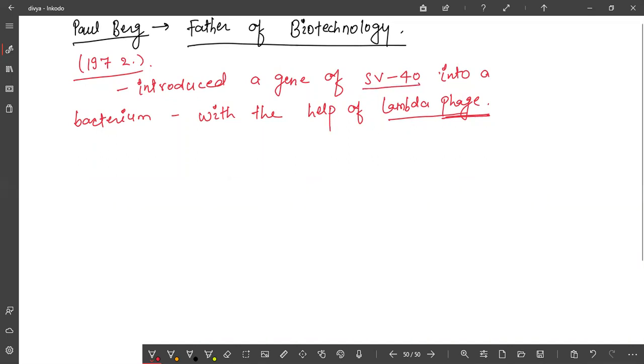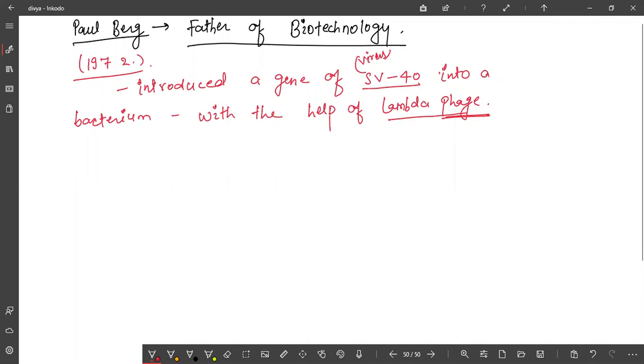So what Paul Berg did, he introduced a gene of SV40, a virus gene, simian virus, into bacteria. So we were discussing how the bacteria will get the gene of that SV40 virus. There must be some carrier which will carry the gene, and the carrier is called a vector. In biotechnology, the most commonly used vectors are bacteriophage and plasmid. Is it clear to you?